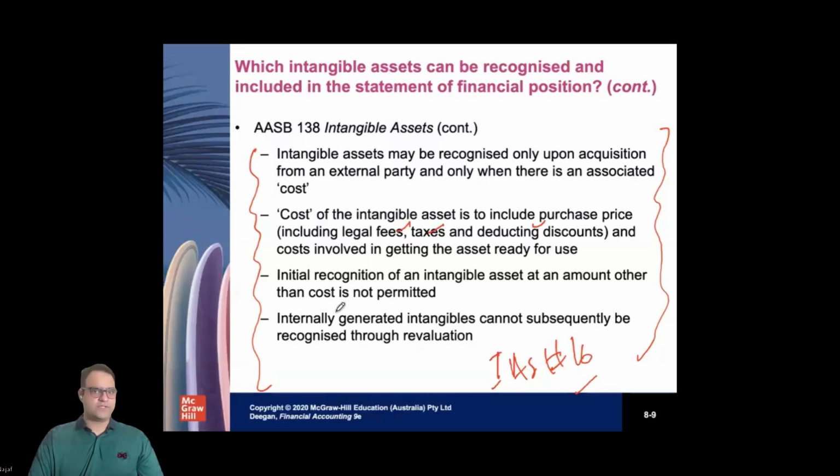However, there is one rule which is quite clear. If you recognize something as an expense, you cannot later identify this as a part of the asset. So you have to bear in mind that once you identify something as an expense and expense it out in profit and loss, you cannot later identify it as a part of an asset. That's a little bit of discussion on this slide.